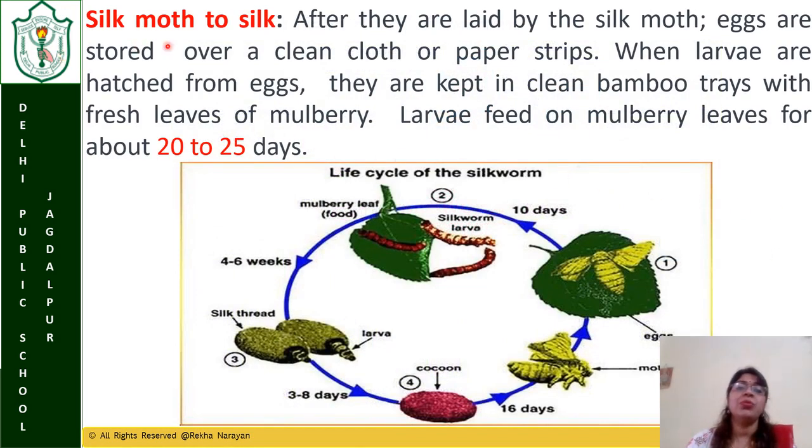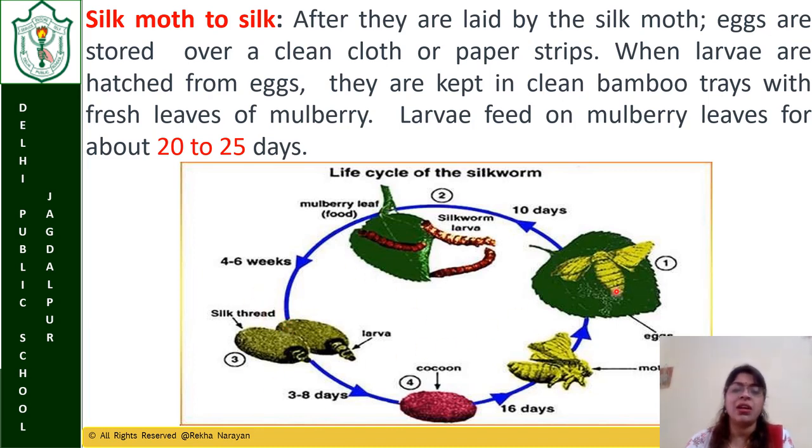Now, silk moth to silk. After the eggs are laid by the silk moth, they are stored on clean cloth or paper strips. When larvae hatch from the eggs, they are kept, as I have said, in clean bamboo trays with fresh mulberry leaves. This is artificial rearing. When we see that the silk moth has laid the eggs, we put them on the tray and leave some mulberry leaves on it. They start eating in 10 days, and in 4 months the cocoons are formed.